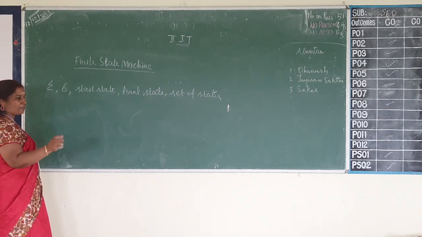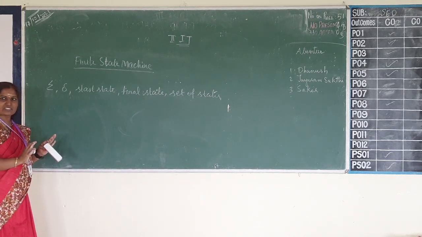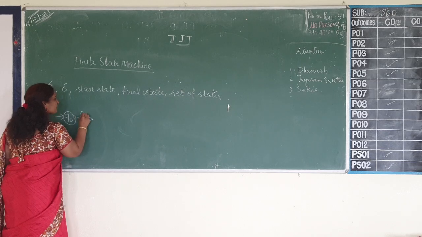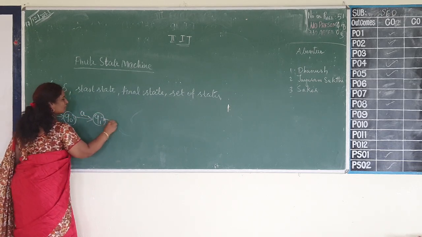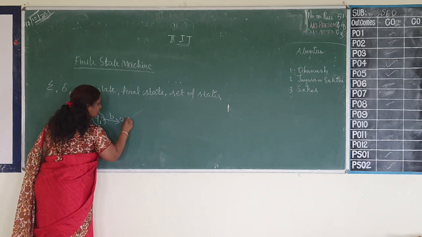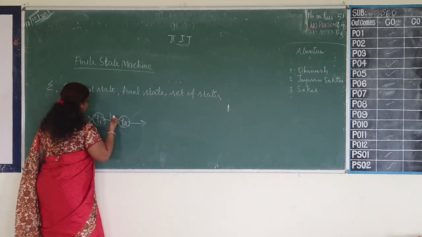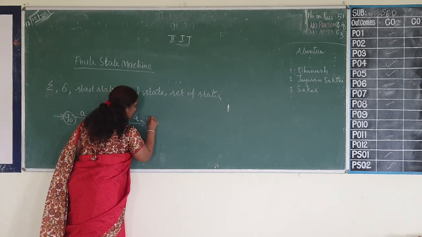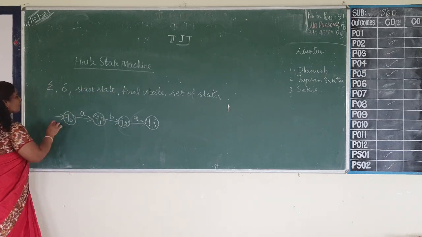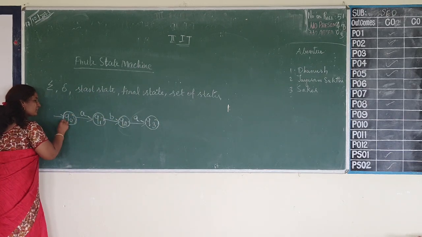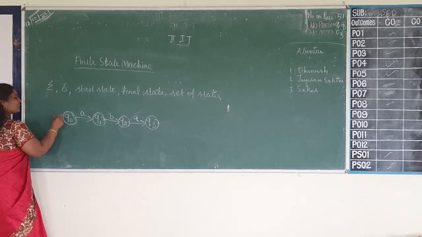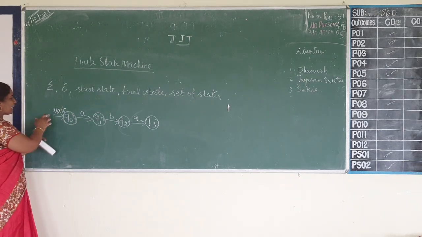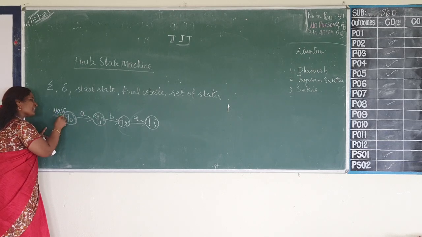A set of states will be there. Suppose I am constructing a finite state machine which will have a set of states Q0, Q1, Q2, Q3. I take inputs A and B. When the process starts, whichever is the first state, we call it the start state. We label this arrow with start. This we call a transition.